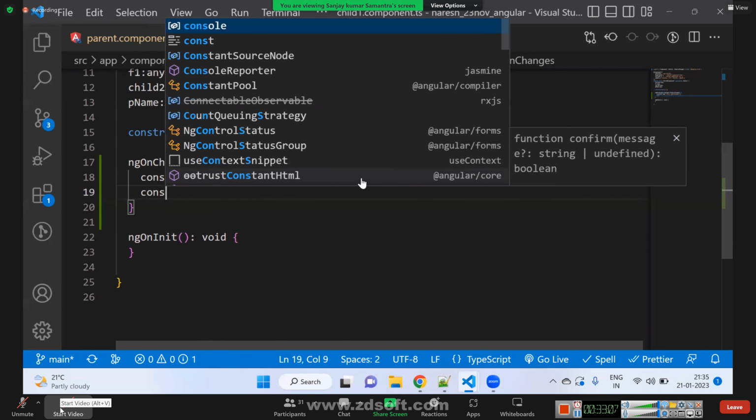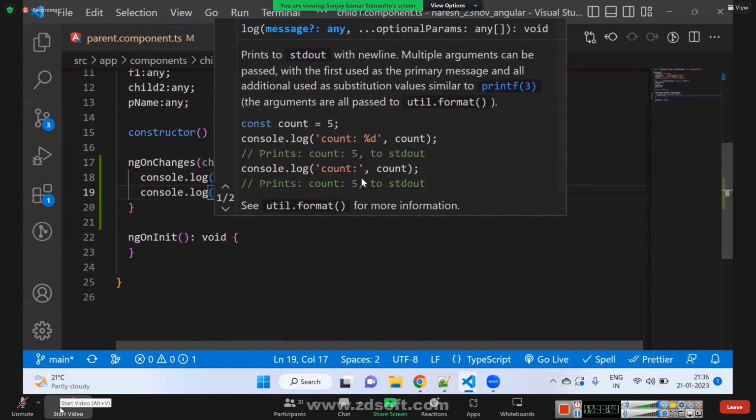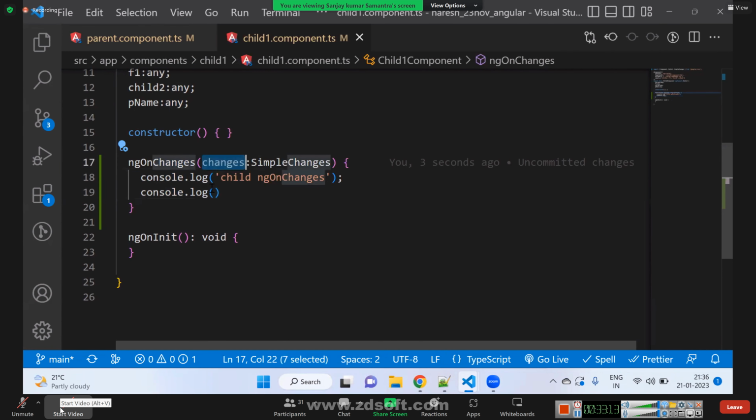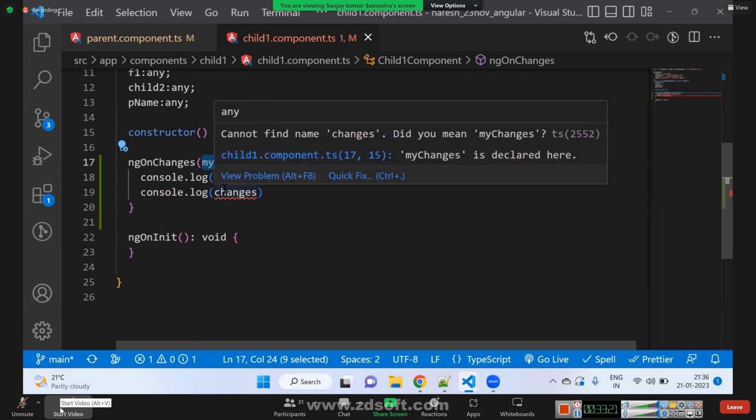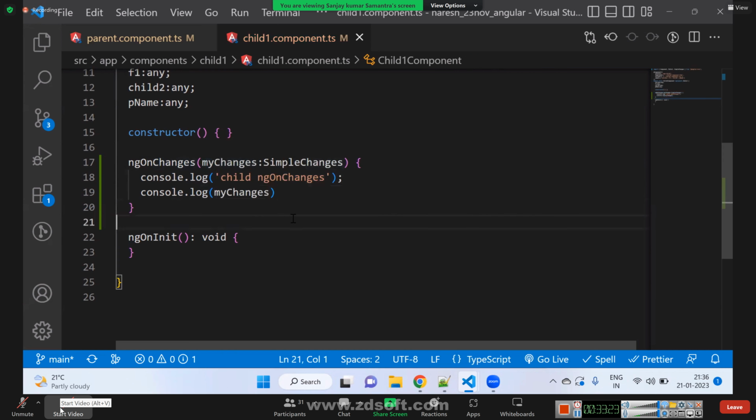Now if I print this, console.log changes, changes is the variable name. It can be anything else also, myChanges also. If you are getting confused, then myChanges is a variable of data type SimpleChanges.